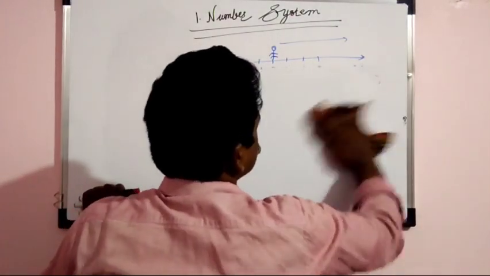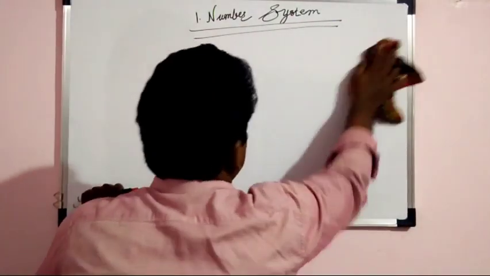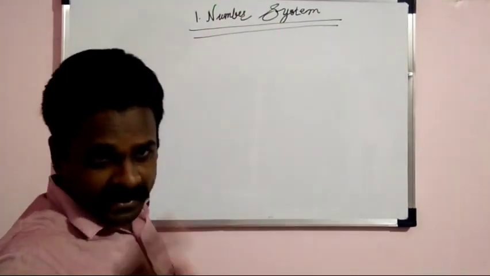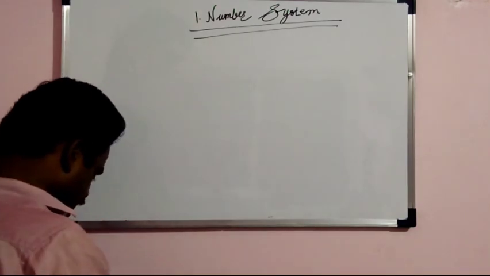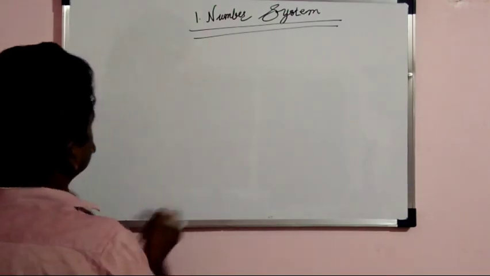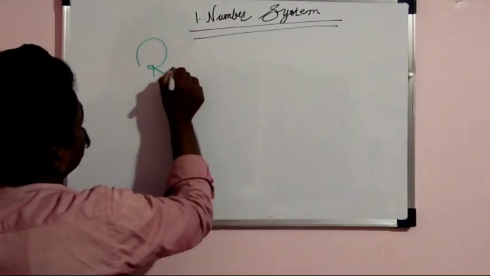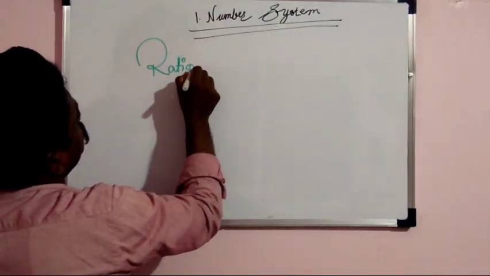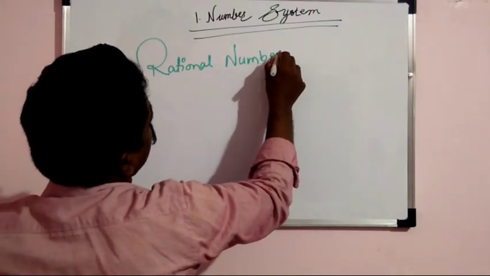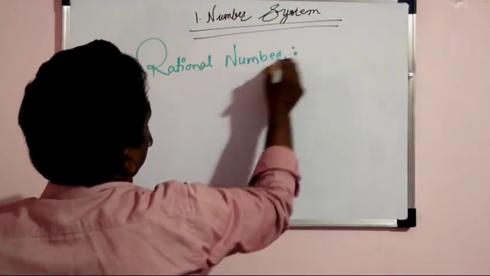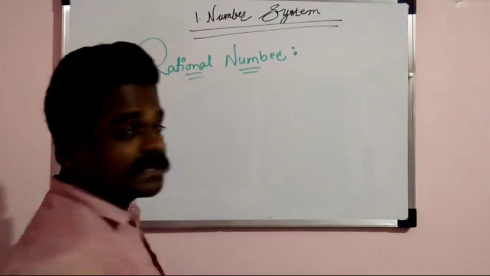Now today we are going to discuss the next type of numbers, which is the rational number. Which is the next type? It's the rational number. Fine, no problem. So what is a rational number?